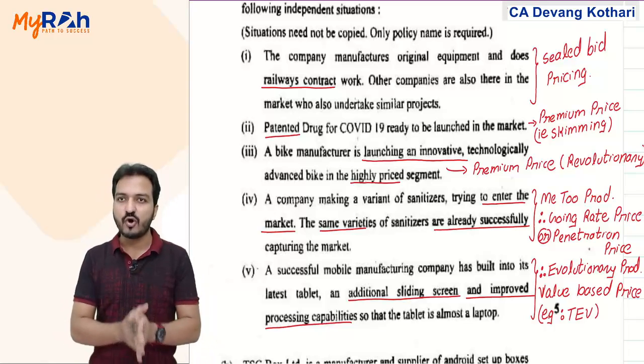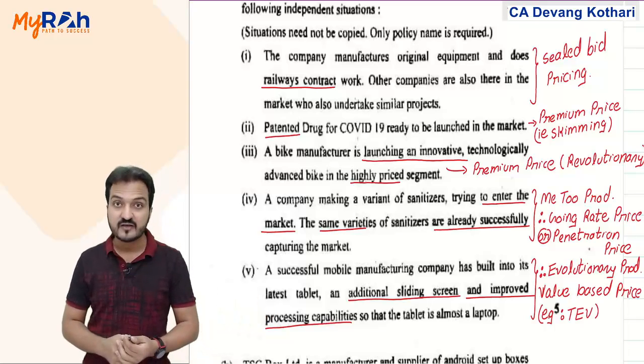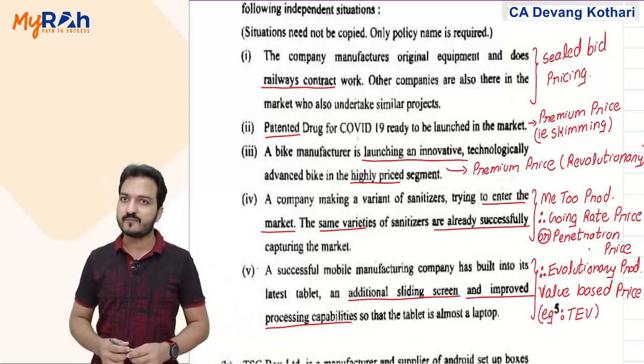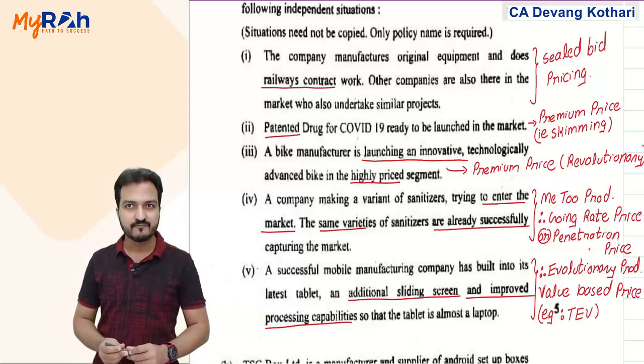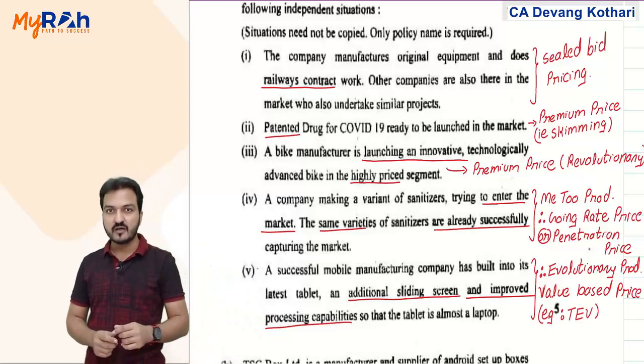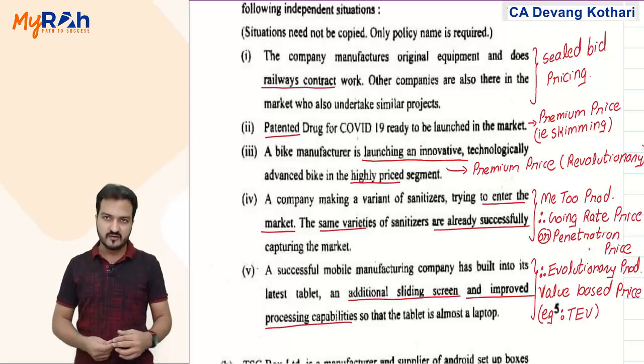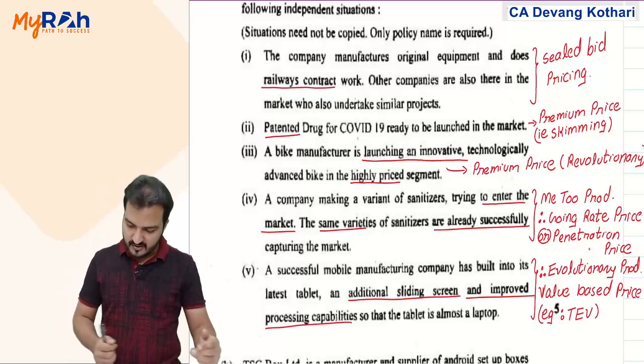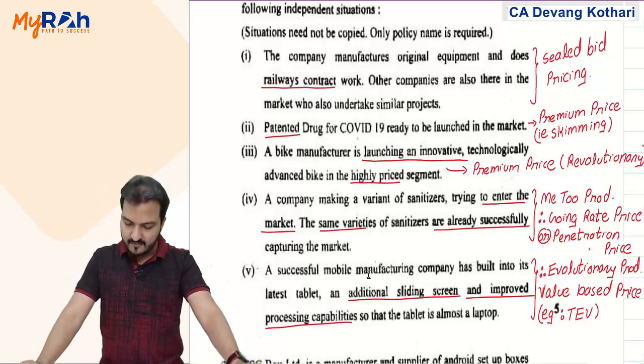This method is called as value based pricing. Your price will be little more based on the extra features that your product is giving. Done. That is called as value based pricing. One example of that we had done in class was true economic value, TEV. Yes. Okay, that is question 4A, the optional part.